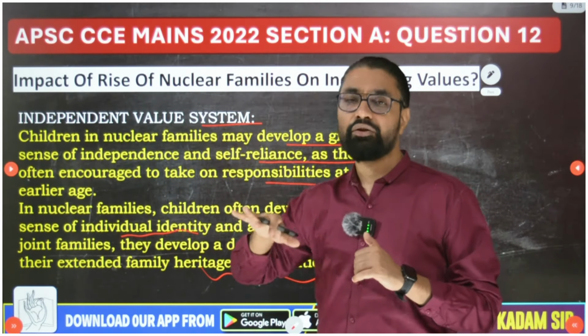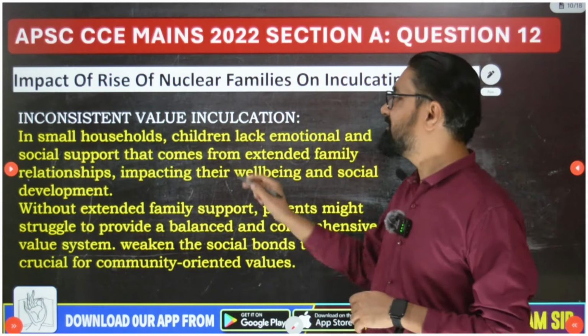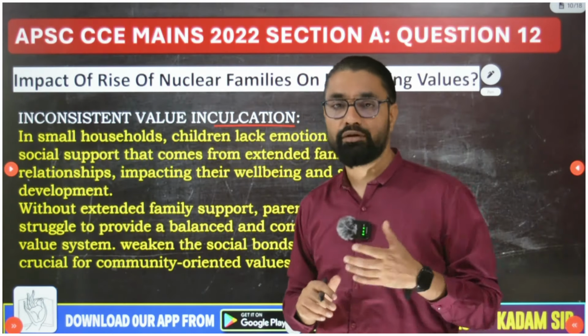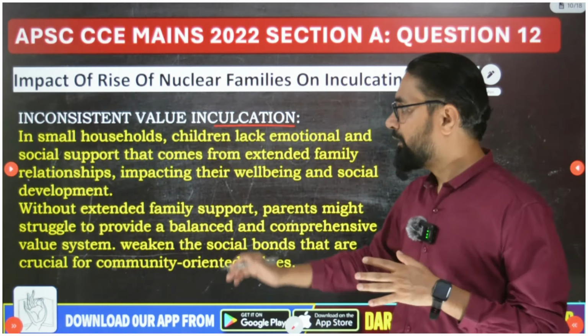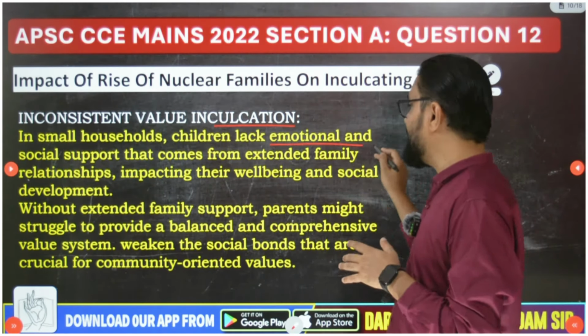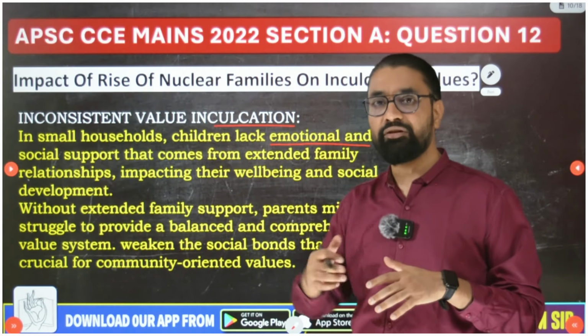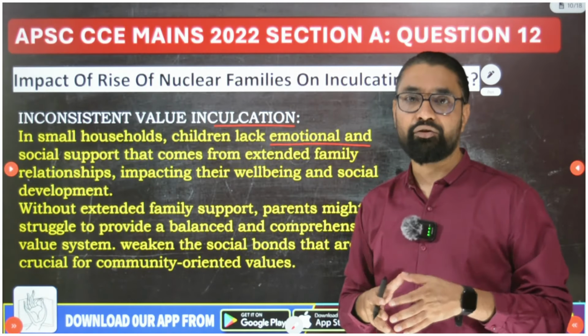The question is on nuclear family. Then, inconsistent value inculcation. This is one drawback of the nuclear family system. In a small household, children lack emotional and social support. Two parents are there, you are living in a nuclear family, mostly they are at work. In the evening when they come, they get very little time to invest in you.